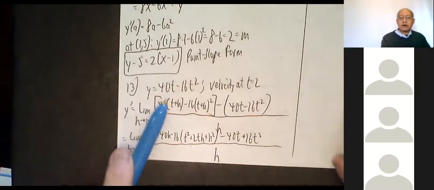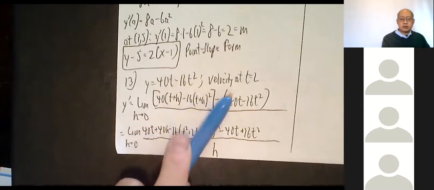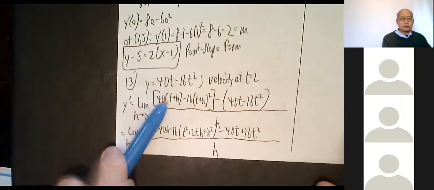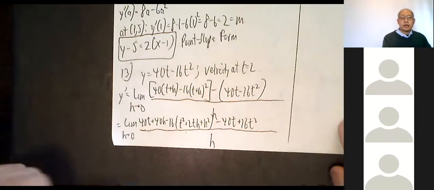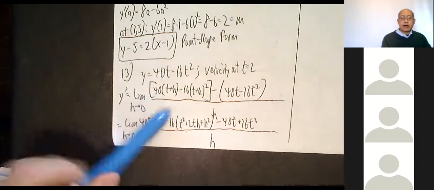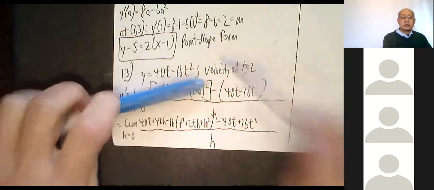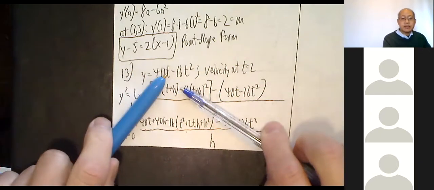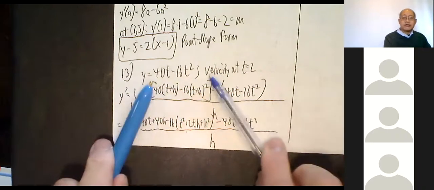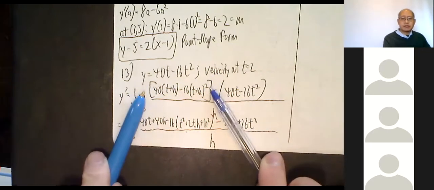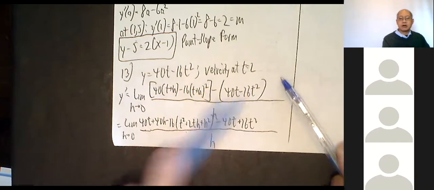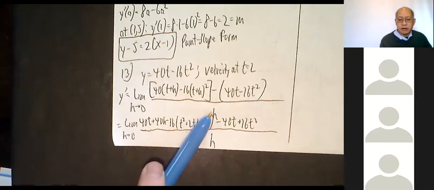Okay, so y equals 40t minus 16t squared, velocity at t equals 2. When it asks for the velocity, you're finding the derivative. So I find the derivative, and then I plug in 2. So y prime, that apostrophe means prime, is the limit as h approaches 0 of f of (t plus h). Put t plus h in place of t, in parentheses, so everything in brackets is f of (t plus h), minus the original function, 40t minus 16t squared, all over h. There's an h there.